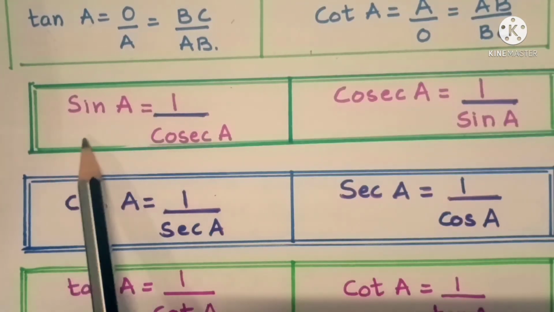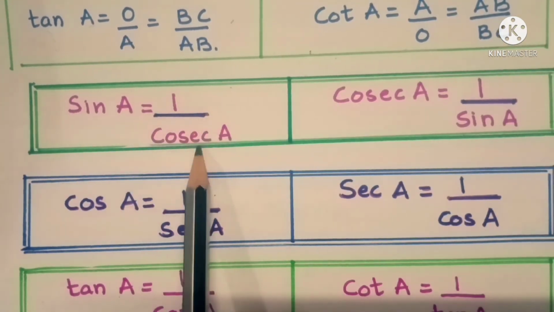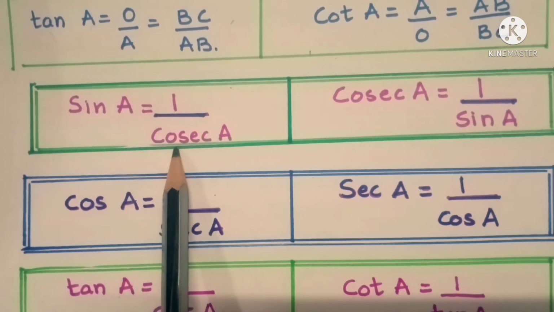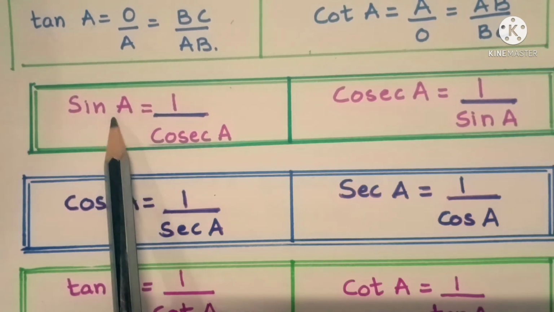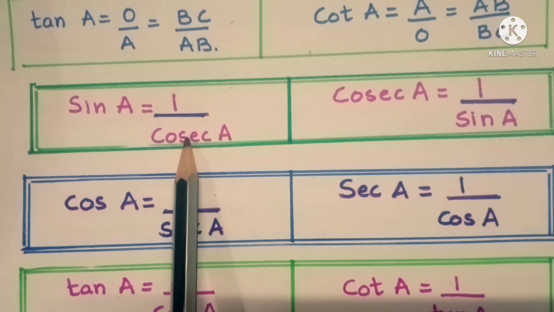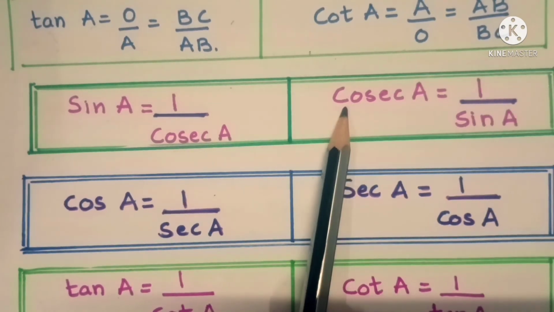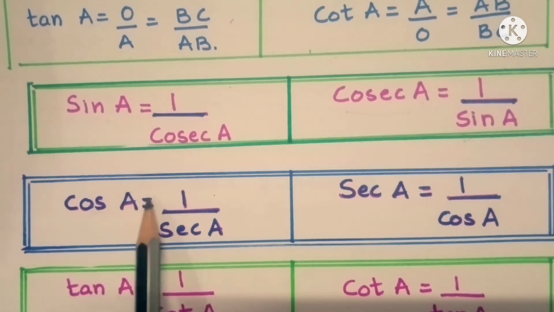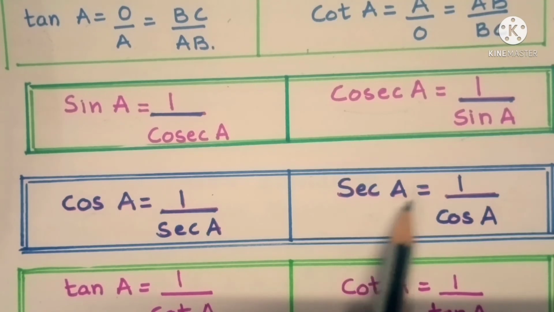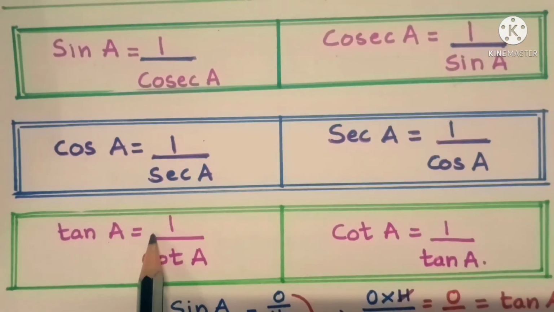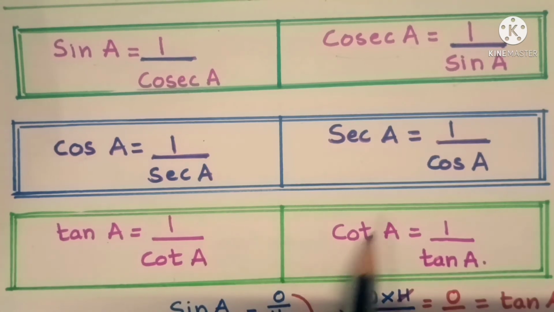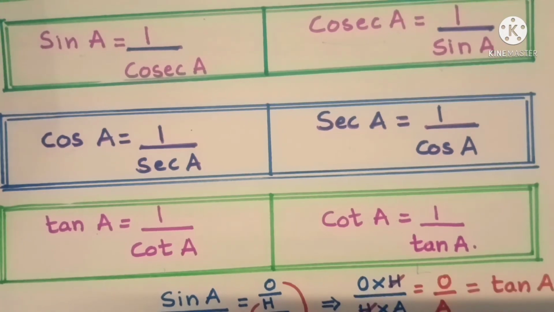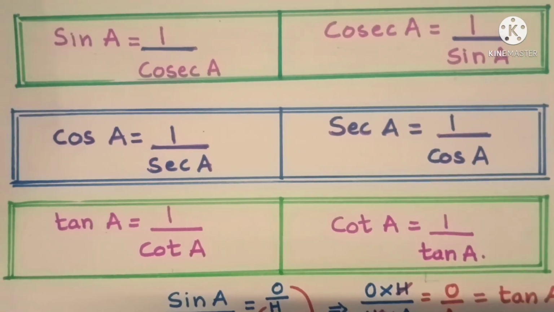So we can write like that. How can we write that? Sin A is inverse of cosec A. So we are going to write sin A is equal to 1 by cosec A. Similarly, vice versa. Cosec A is equal to 1 by sin A. Cos A is equal to 1 by sec A, and sec A is equal to 1 by cos A. Tan A is equal to 1 by cot A, and cot A is equal to 1 by tan A. Okay. So that is going to be the trigonometric ratio.